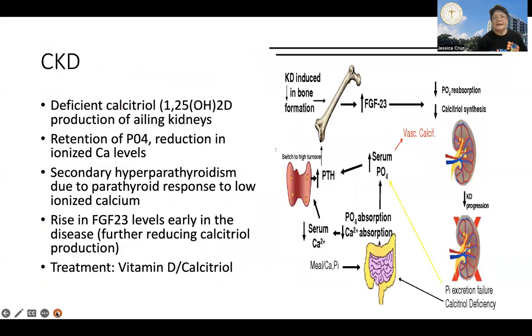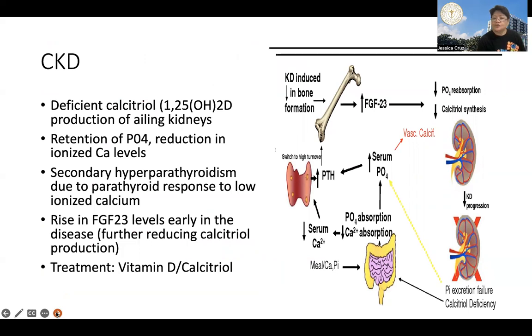Now, in chronic kidney disease, no, we know that because of failing renal function, there's also failure or inadequate or deficient calcitriol production. And as a consequence, there is retention of phosphate and a reduction in serum calcium levels. No?